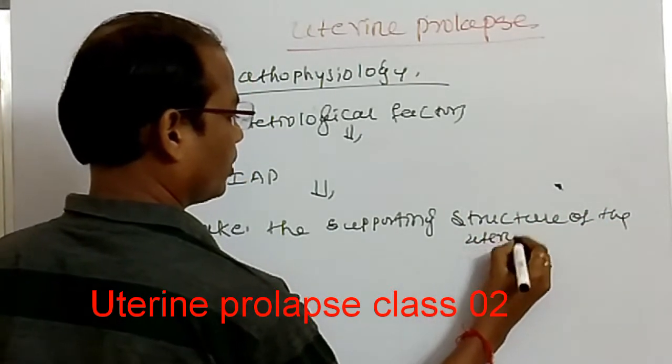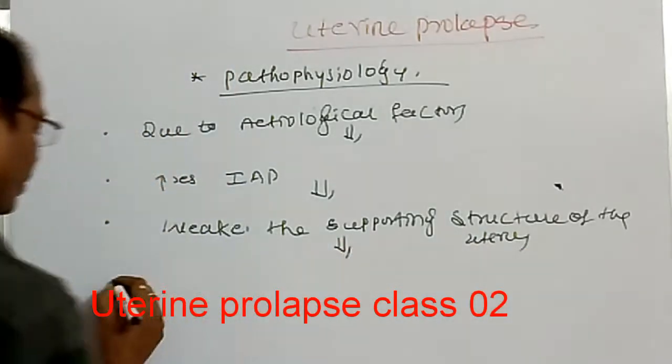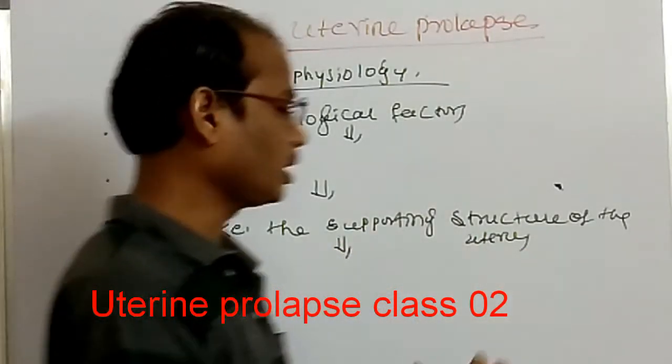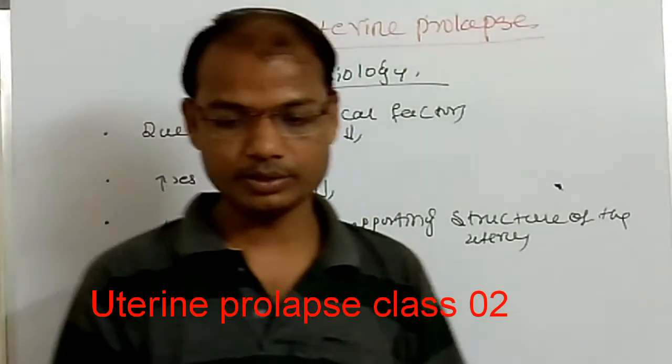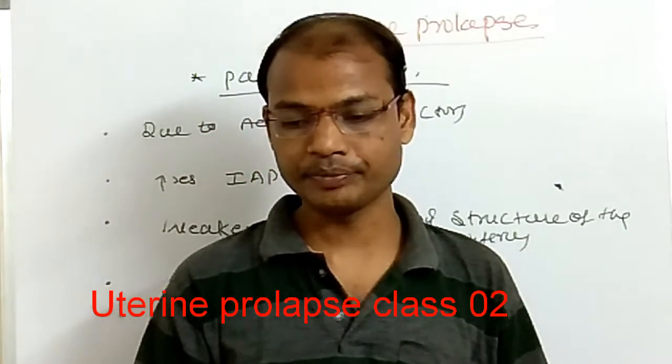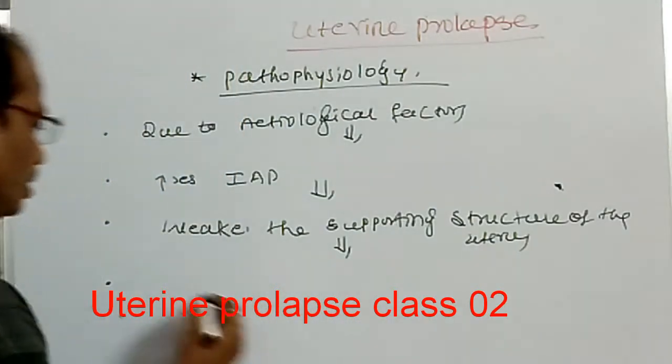When the supporting structure of the uterus is weakened, the uterus loses its place and drops down.